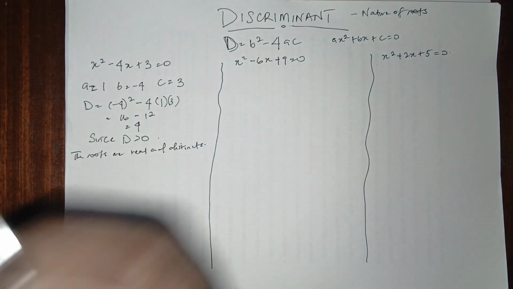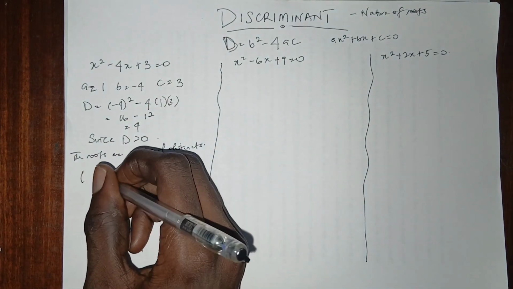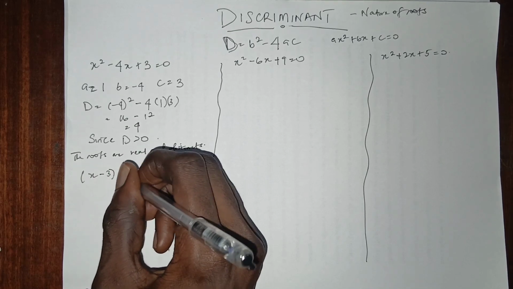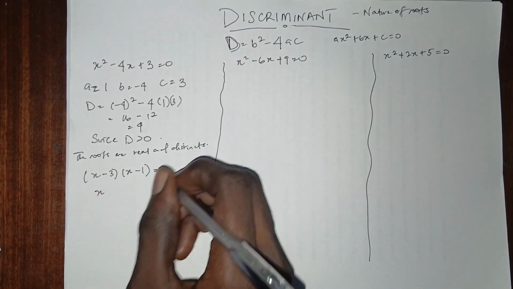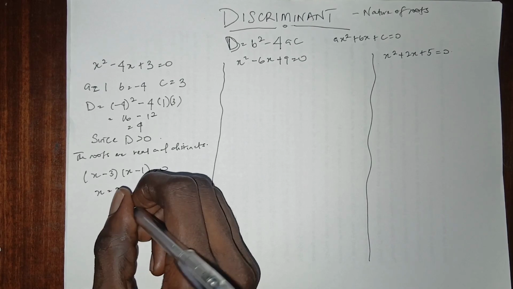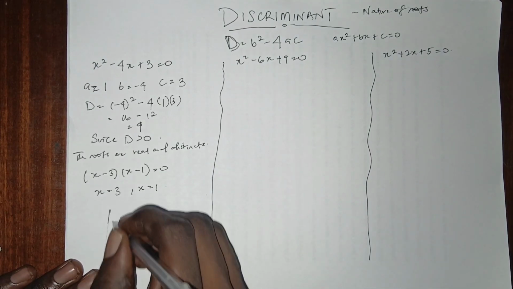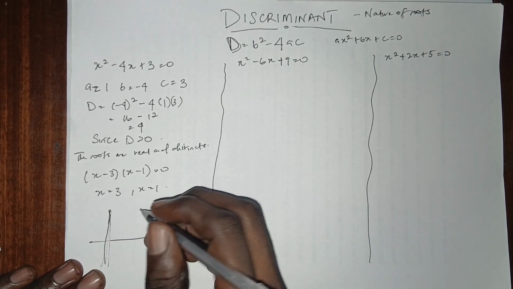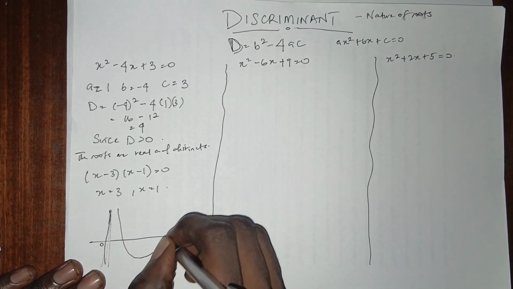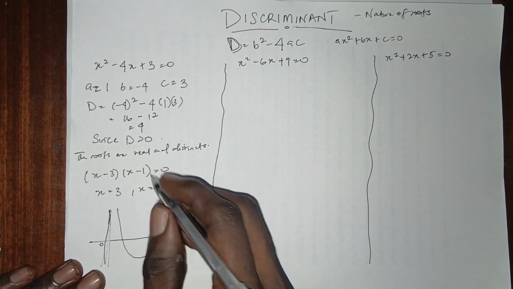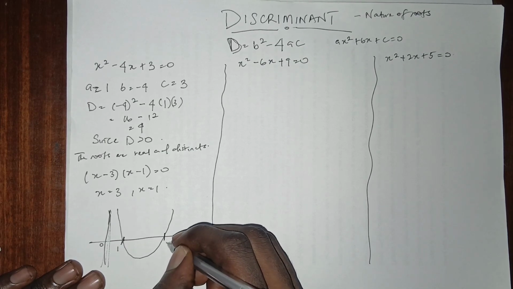And to find this out, if you solve this using the factorization method, you have something like x minus 3, x minus 1, right? So when you factorize it, you have x equals 3, x equals 1, and the plot of the graph will be something close to this. It cuts through the zero line, so this place will be 1, this place will be 3.